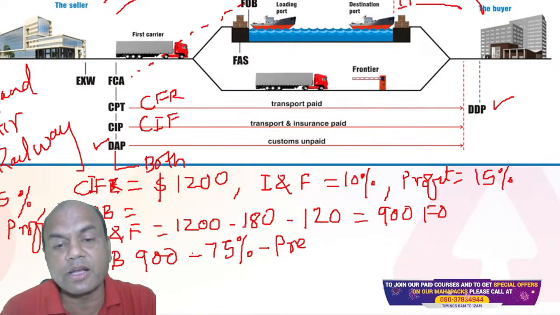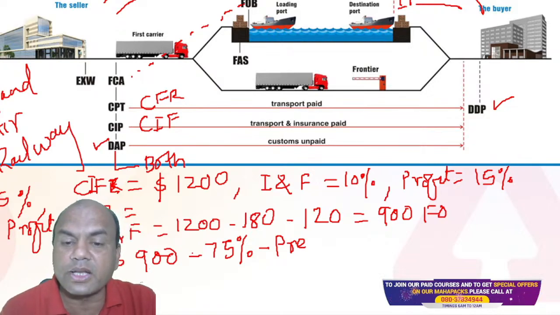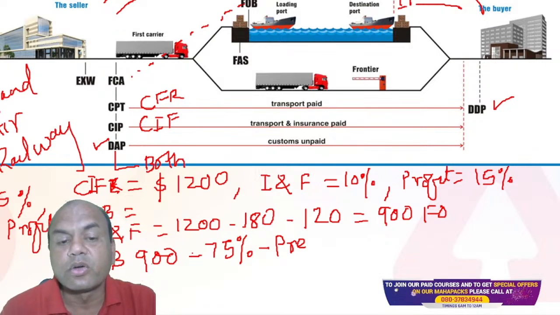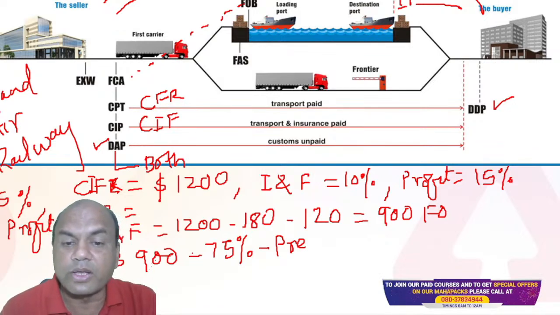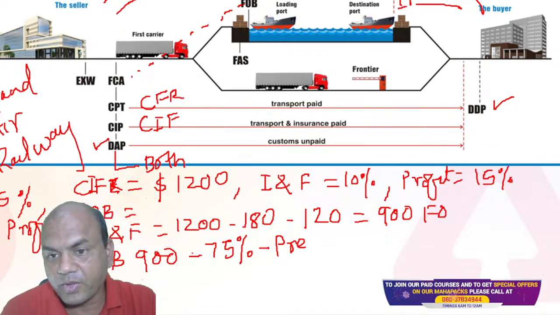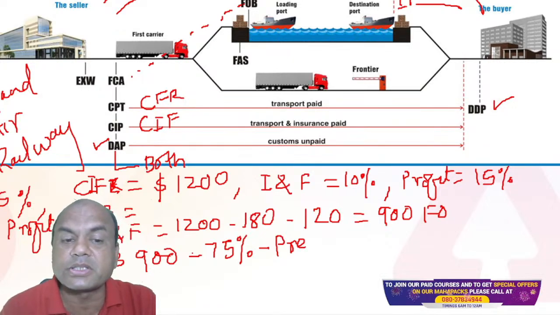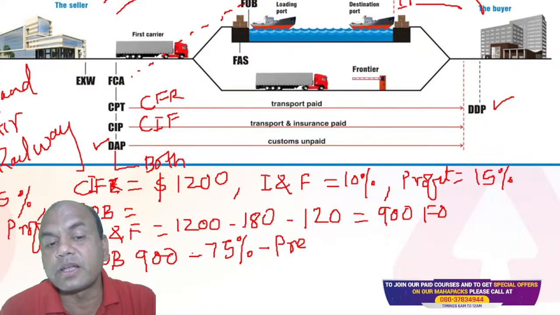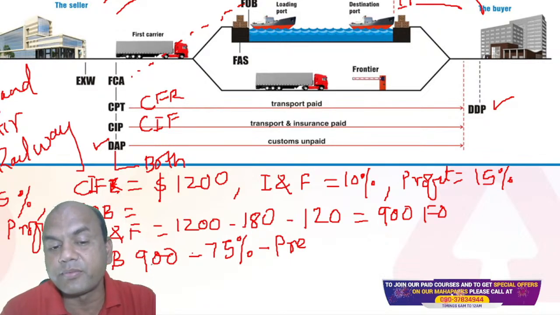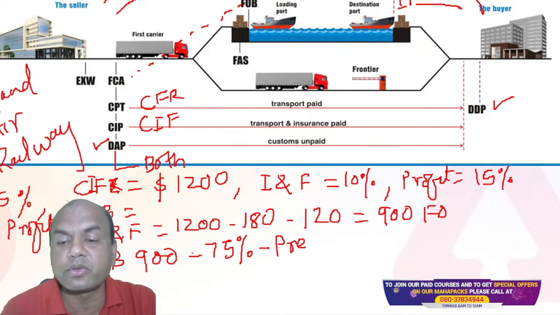CIF is 1200, insurance and freight is 10%, profit is 15%. What will you do? First, you find out the 10%. What is the 10% of 1200? It is 120. Okay. Then again, profit is 15%. Find the profit of 15% from this 1200 itself. So 1200 into 15%, 180. Now subtract this: 1200 minus 180 minus 120. So you get 900. So this is the FOB value.